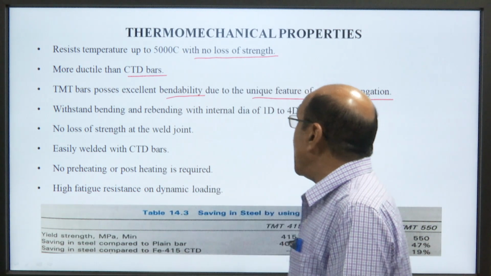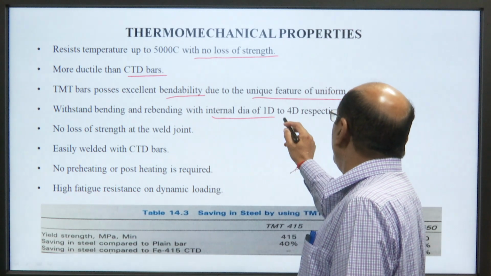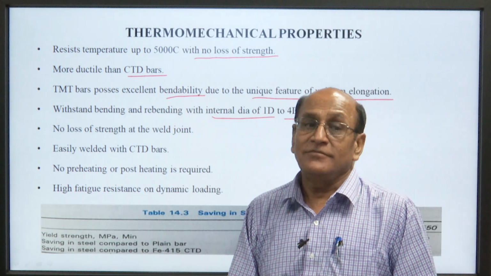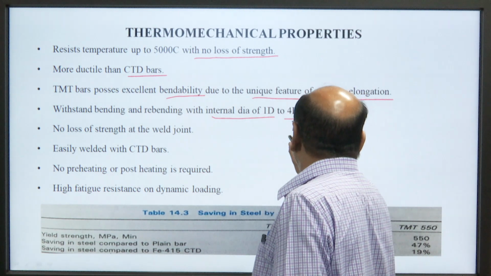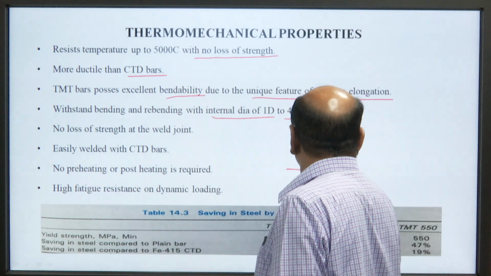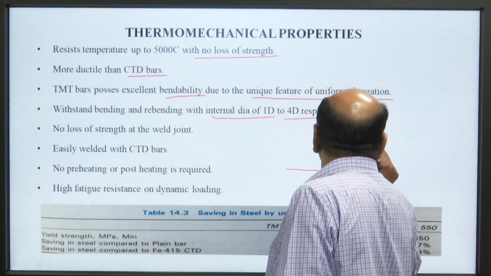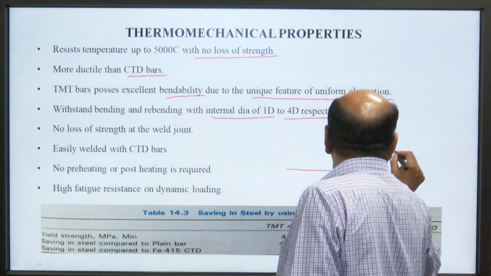It withstands bending and rebending with internal diameter of 1D to 4D respectively.